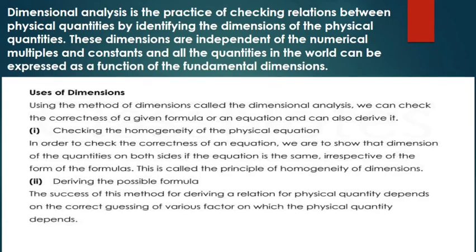Okay, so deriving a possible formula: the success of this method for deriving a relation of a physical quantity depends upon the correct guessing of the various factors on which the physical quantity depends. It means we can also derive the formula of any physical quantity if we know the dimension, or if we do not know the dimension and only know the formula, we can also derive its dimension. So these are some uses of dimensions.